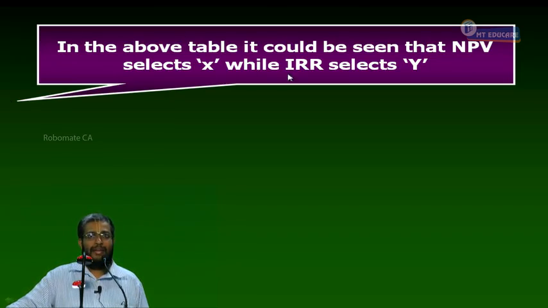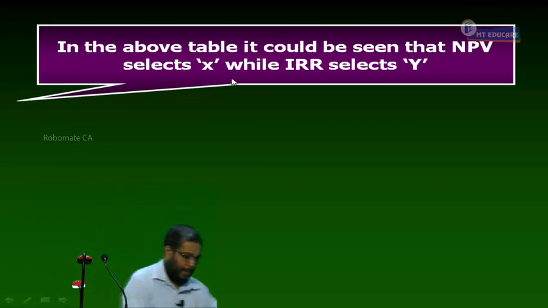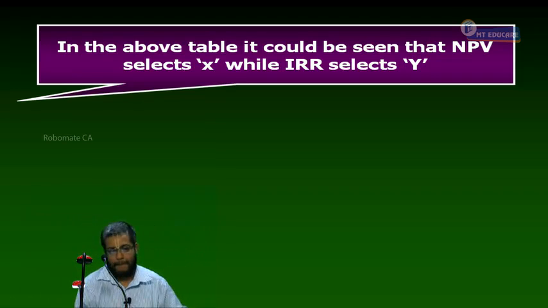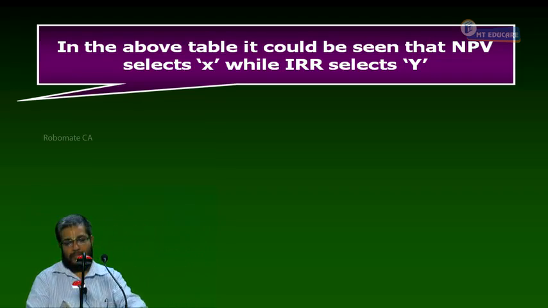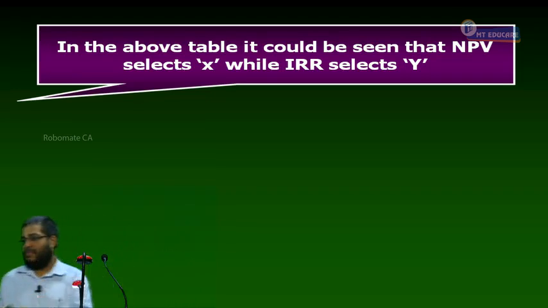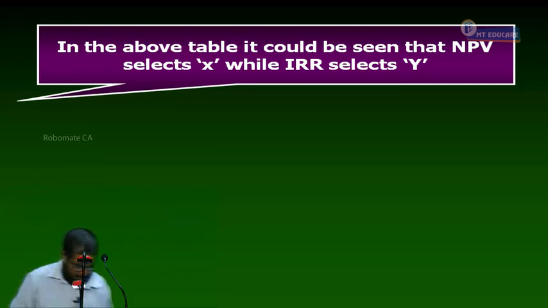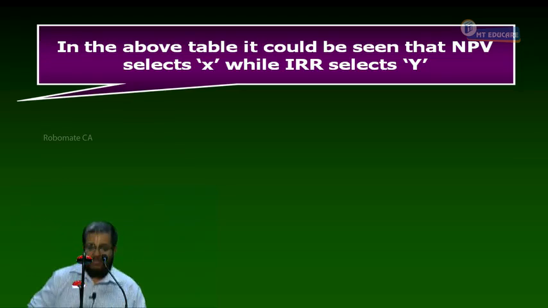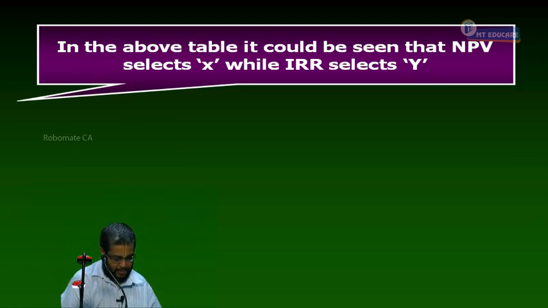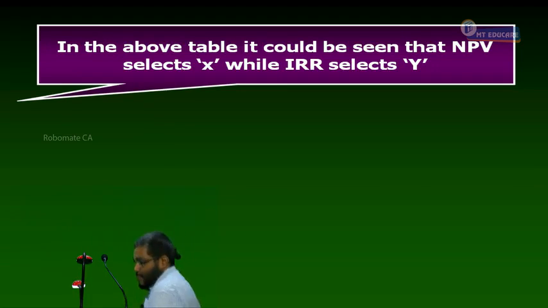In the above table, it could be seen that NPV selects X while IRR selects Y. Okay. Can I proceed?